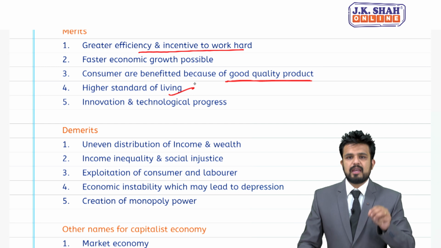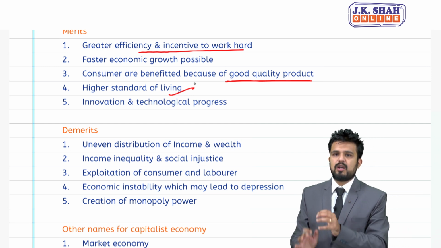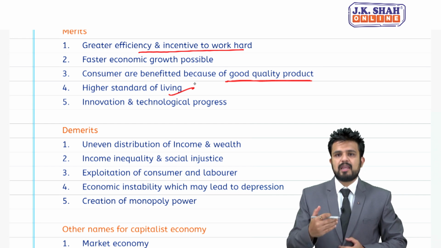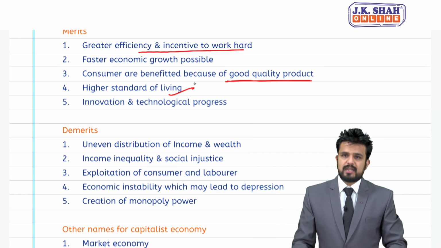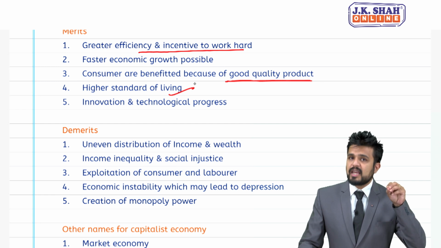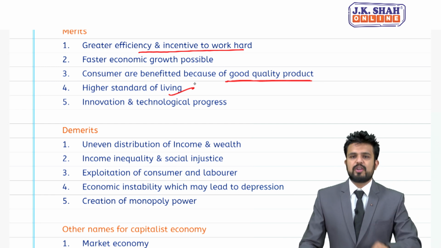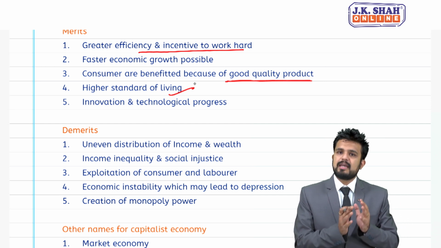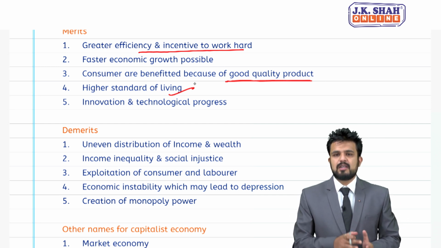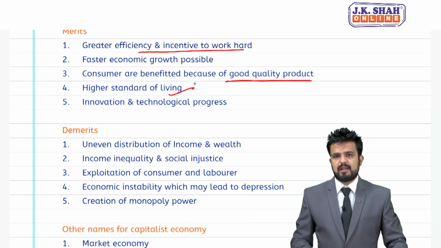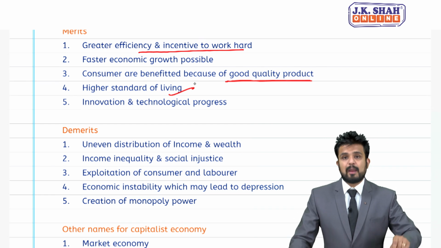And fifth point, innovations and technological progress is possible, because they will try to spend money in creating new assets, creating new infrastructure. They will allocate money in research and development. They are more inclined towards innovations, technological progress, automation, then artificial intelligence. So new products, new technology may enter our country, may be produced in capitalist economy.